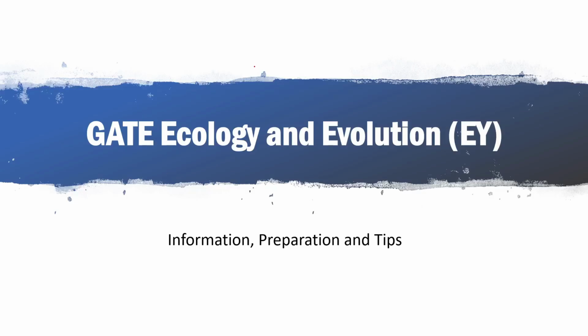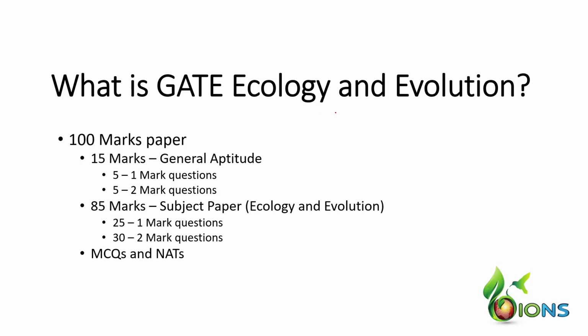In the year 2014, GATE introduced a new paper, that is Ecology and Evolution. The paper combines different subjects from ecology, evolution, behavior, diversity, wildlife, and other related subjects. It is specifically targeted at students aiming at ecology, evolution, or animal behavior. If they want to do a PhD or continue their studies in these subjects or respective labs, then they have to qualify GATE Ecology and Evolution.